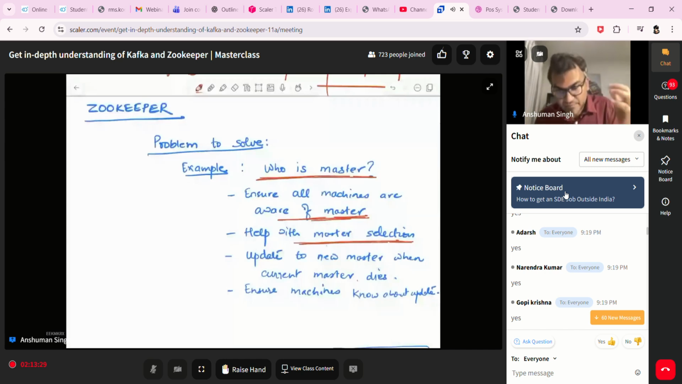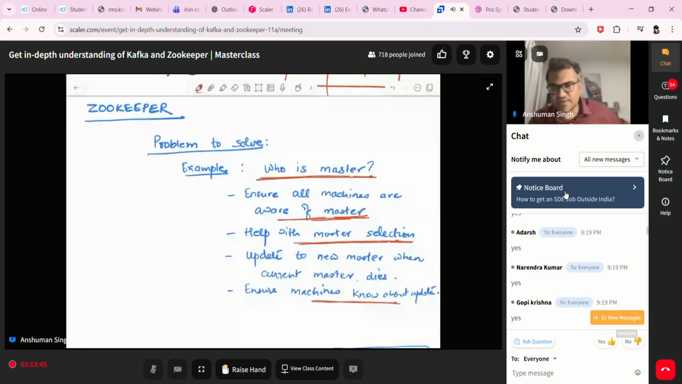Partition is set up, make sure one machine is appointed as master. And then know that everybody is aware that the master has changed if a master changes. Those are the functions that I want from some system.